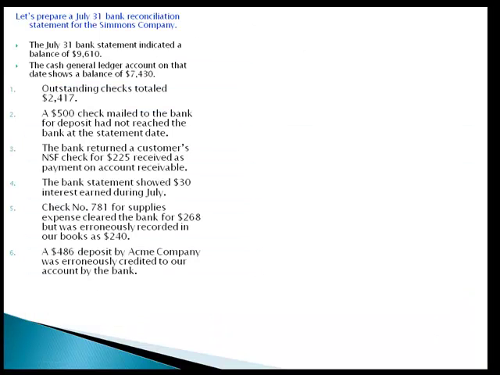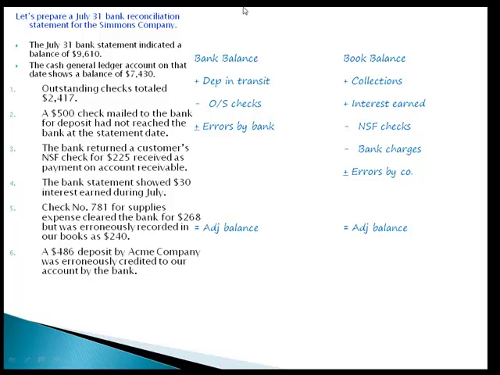Let's prepare the July 31st bank reconciliation for Simmons Company. We can start reading, or what I always recommend is just put out our Cliff Notes. Here's our left side: the bank balance plus deposits in transit minus outstanding checks plus or minus errors by the bank equals our adjusted balance. And the right side: book balance plus collections plus interest minus NSF minus bank charges plus or minus our errors.